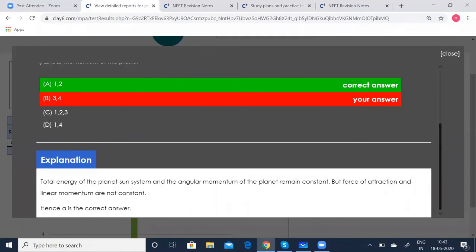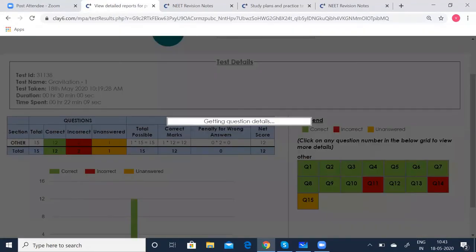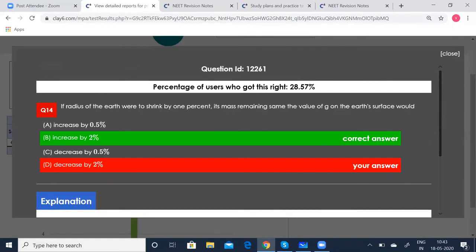Okay, so next is the 14th question. If the Earth were to shrink by 1%, its mass remaining the same, the value of g on the Earth's surface would increase by 2%, it says. That is the correct answer. But I had said it is 2%.